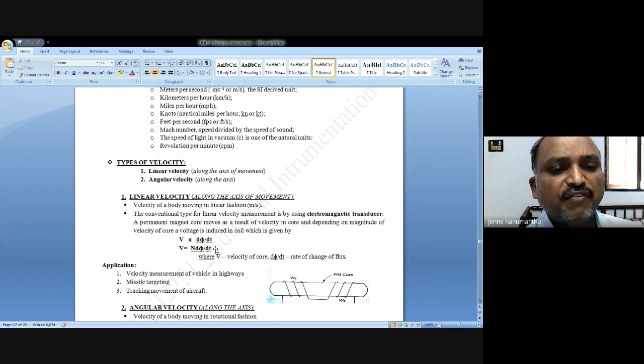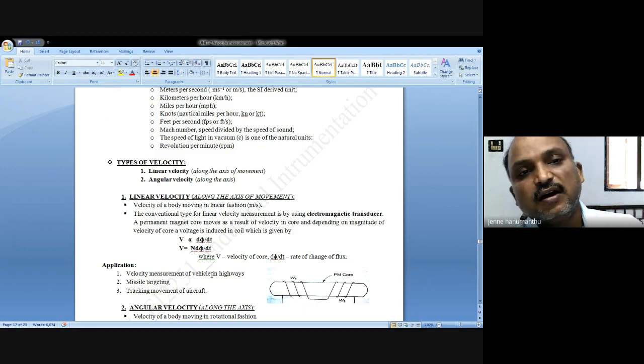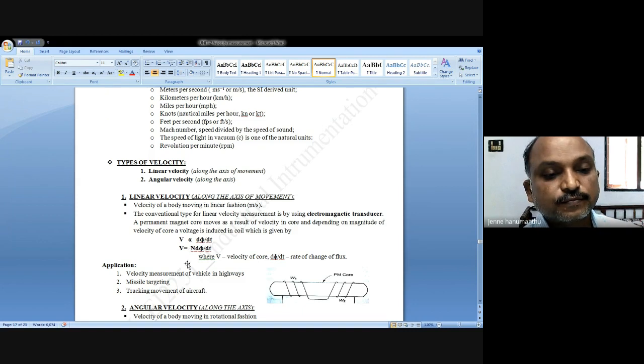The induced EMF is proportional to d phi by dt, where phi is flux and N is the number of turns. We are winding the coil on an insulator, so that's called the number of turns. E equals N d phi by dt. If N is fixed, the induced EMF is nothing but the rate of change of flux.